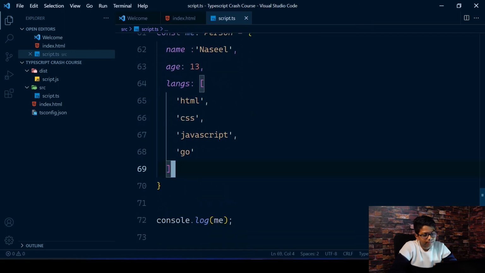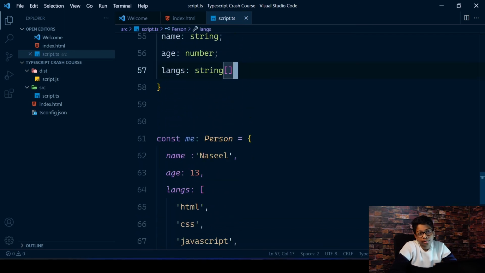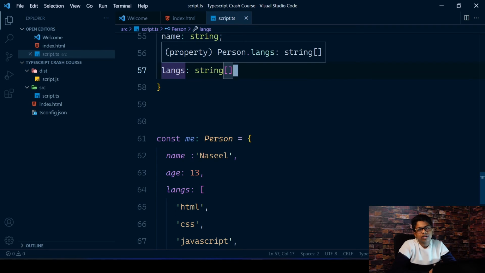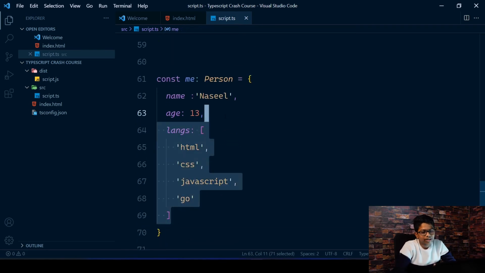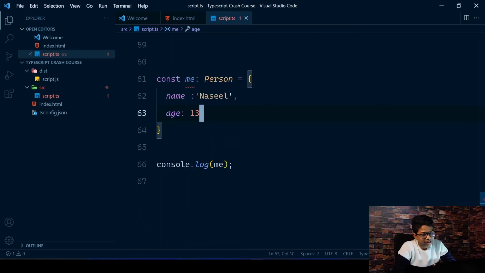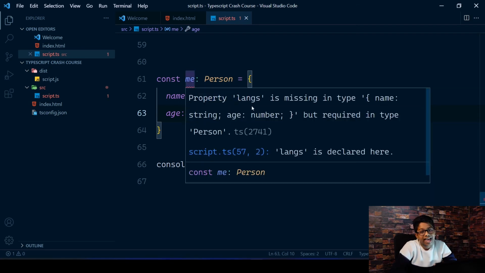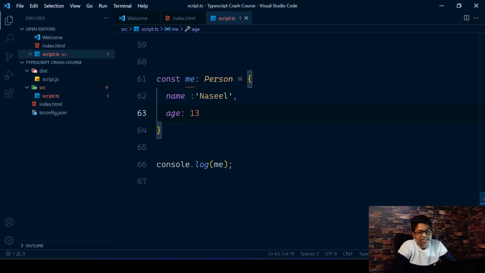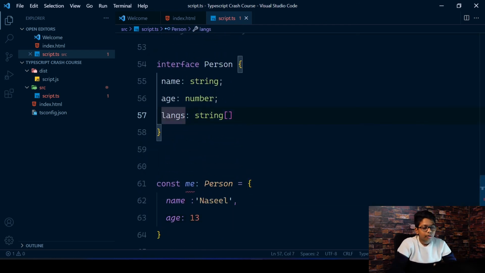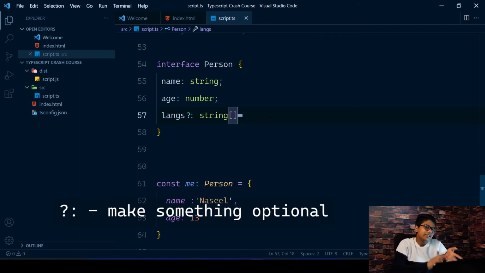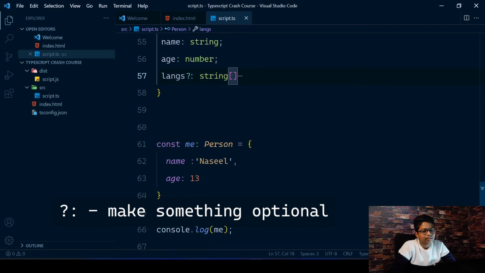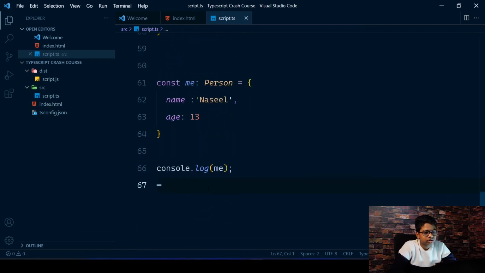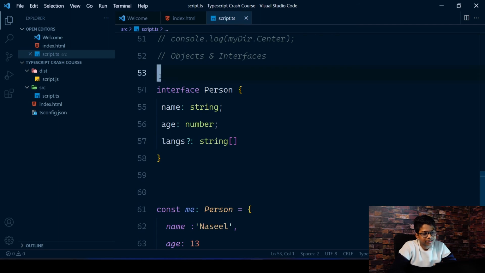So that's working fine. For example, if you want to have some optional values, like it's not required that I need to have languages right now, because if I remove languages in here, you get an error because the languages attribute is missing, as you can see. If you want to make something optional, instead of a colon, you can give a question mark colon. So if it's there, have it. If it's not, don't have it. Return here, everything is working fine. So that is interfaces and objects.